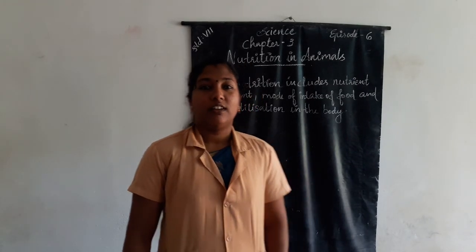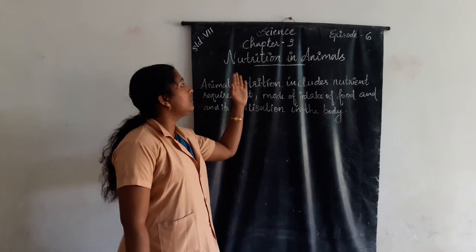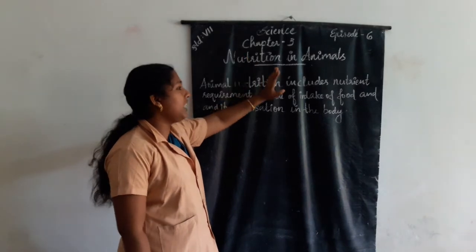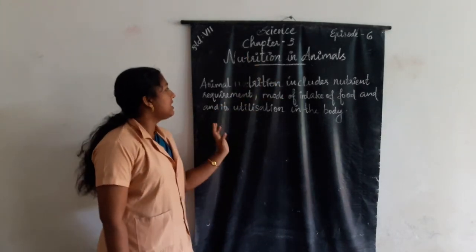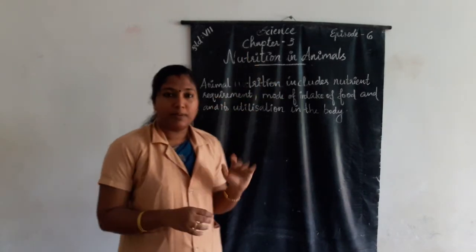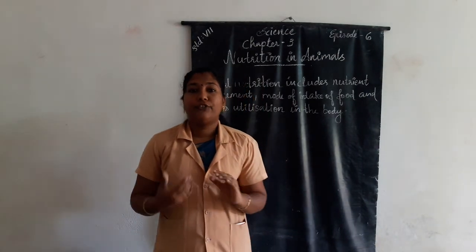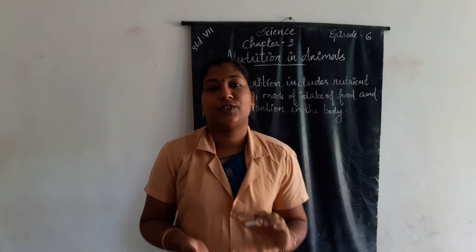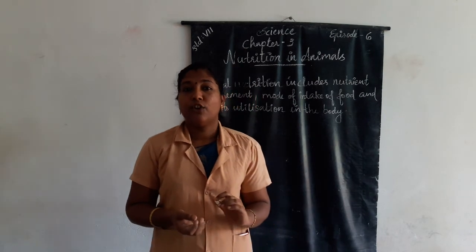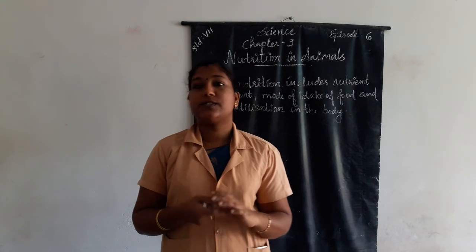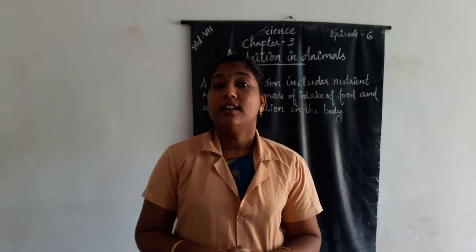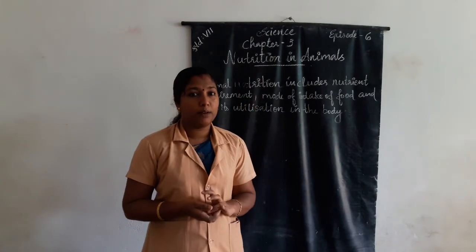We are going to learn our new lesson, chapter 3, nutrition in animals. In the previous lesson, we learned about photosynthesis. What is photosynthesis? The process of making food by green plants in the presence of sunlight, water and carbon dioxide.